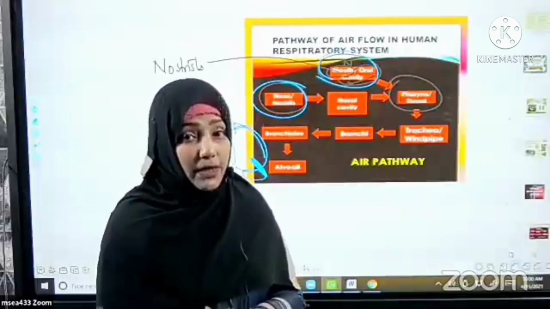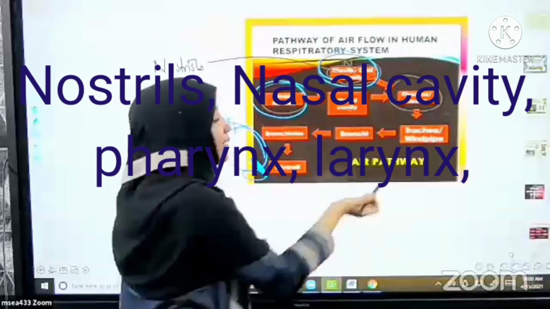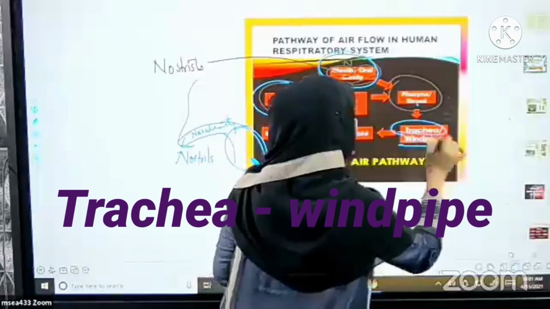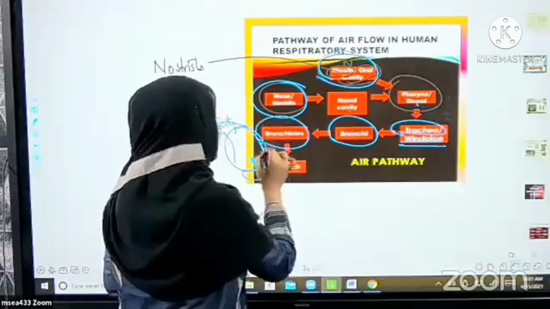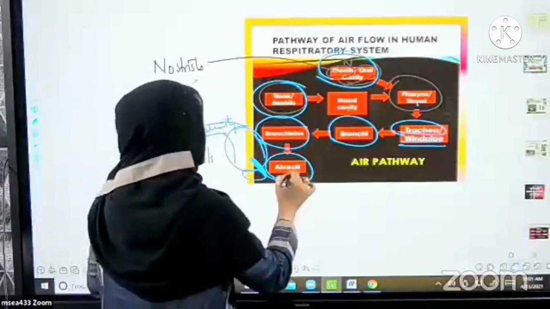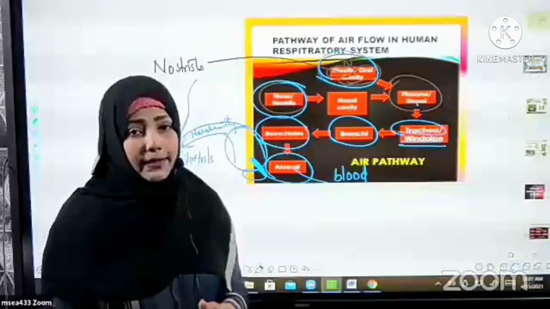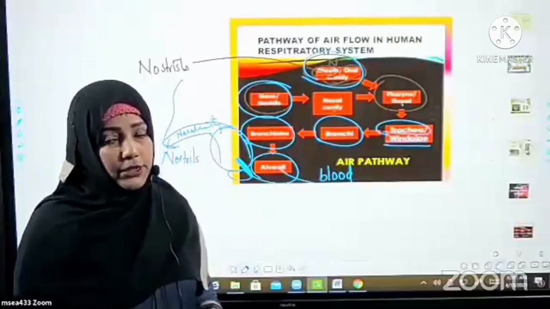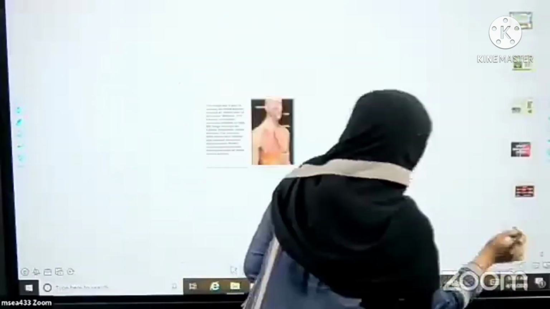We will be learning about the epiglottis, but just to see how the air is moving from the nostrils to the nasal cavity, from there to the pharynx, larynx, then it goes into the trachea. Trachea can also be called the windpipe. From there it goes into the bronchi. Then it goes into smaller divisions called bronchioles, and finally reaches the alveoli. Alveoli are directly connected with the blood. So from here it goes into the blood. So this is the pathway of respiration in human beings.